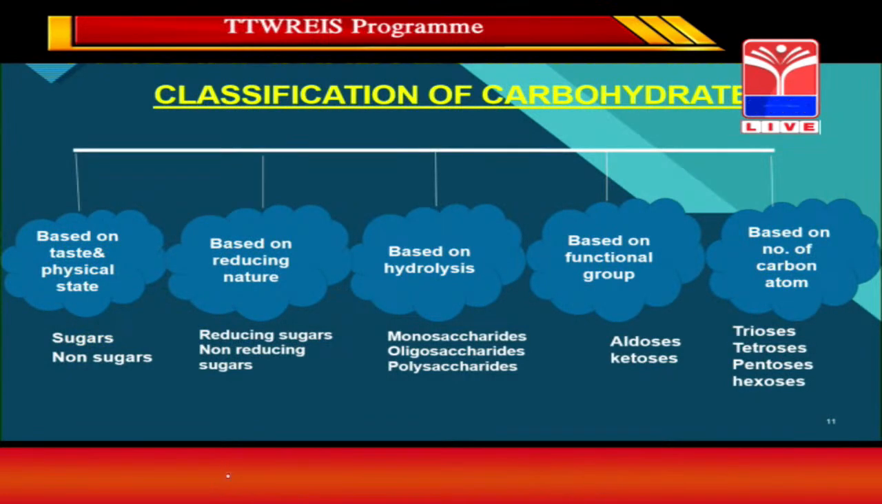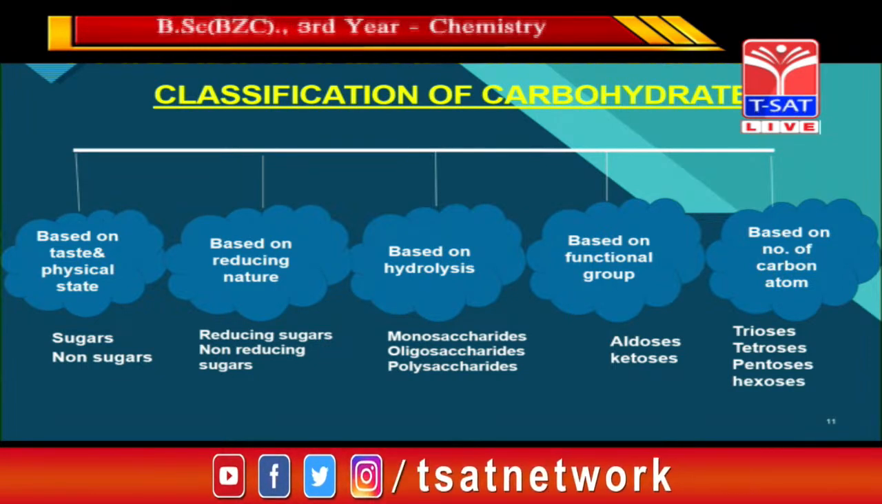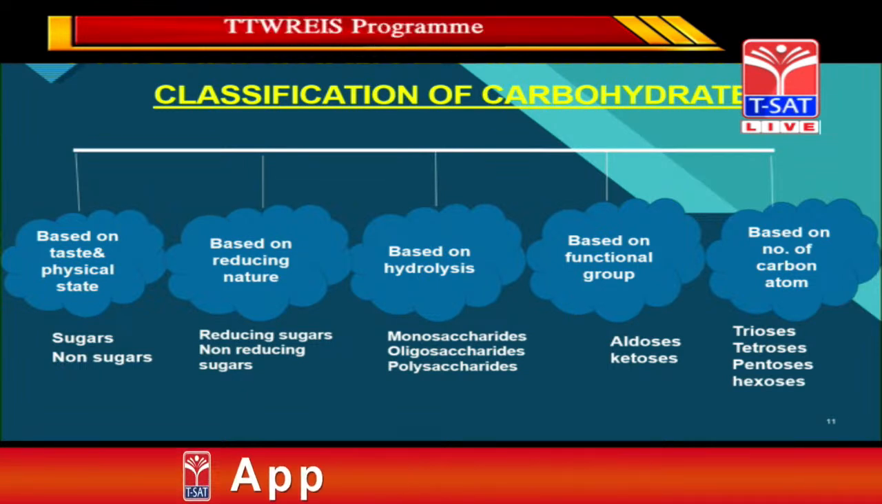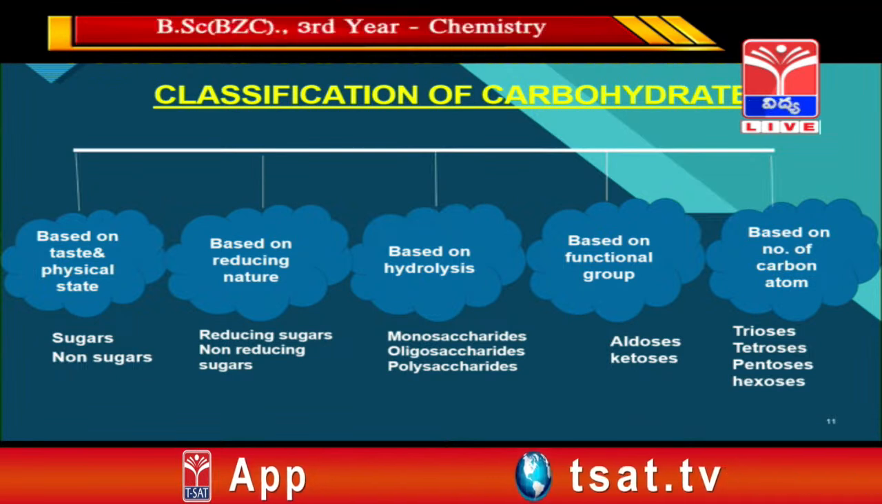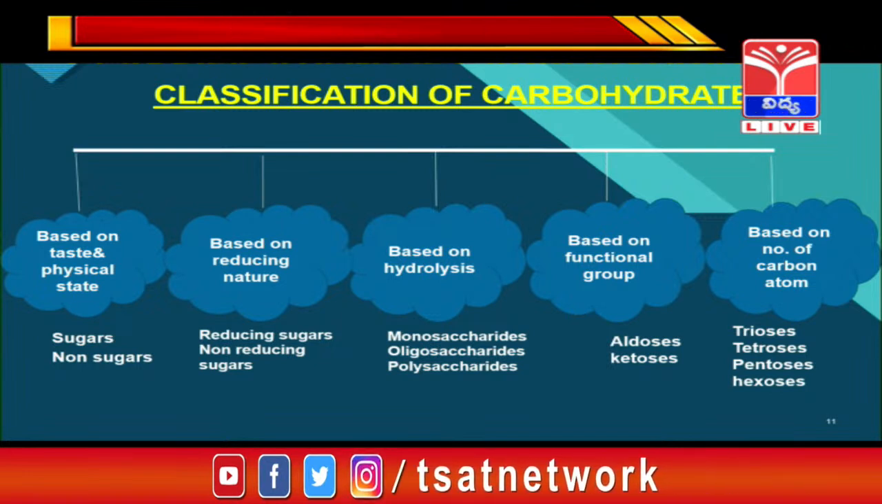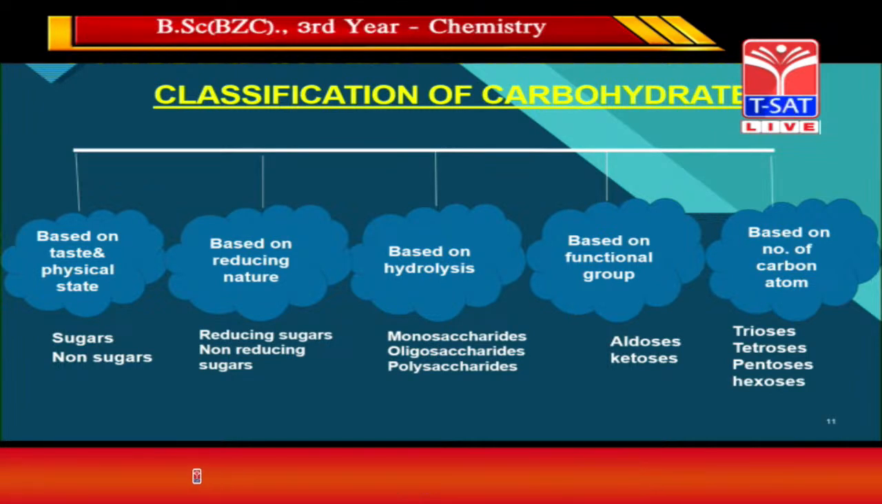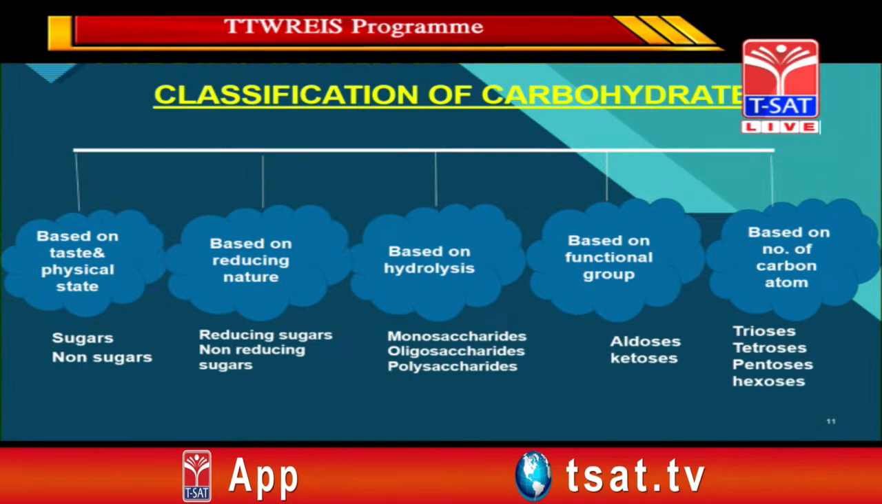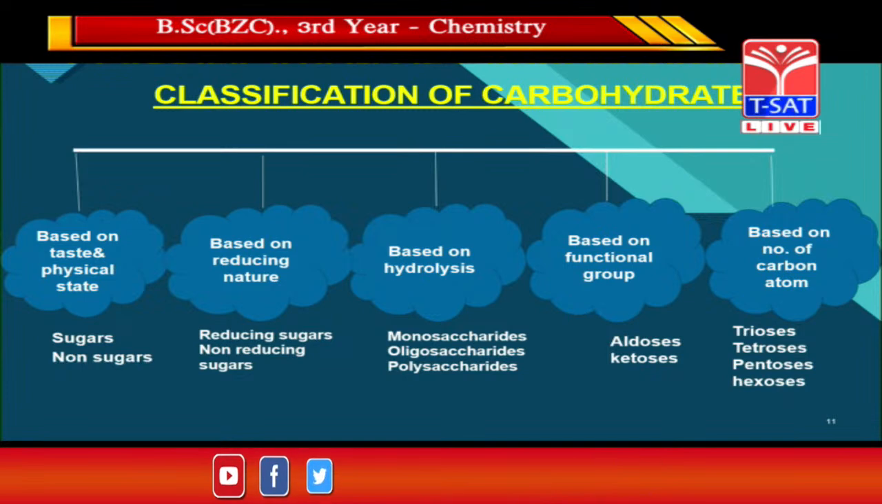Now we'll see the various types of classification of carbohydrates based on different points. One is based on taste and physical state of the carbohydrate, the next classification is based on reducing nature, and the third one is based on hydrolysis. The fourth classification is based on the functional group present in the compound, and the fifth one is based on the number of carbon atoms present in the compound. We will see these in detail.